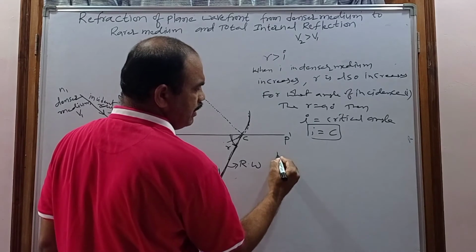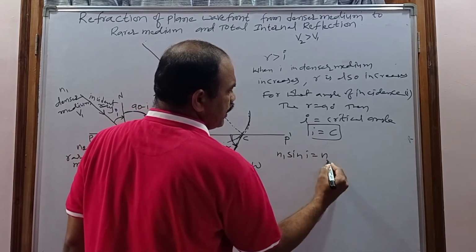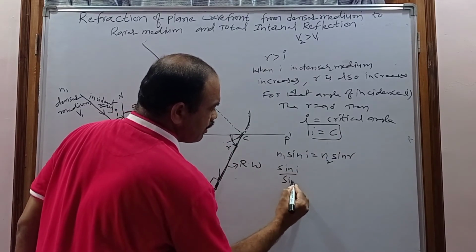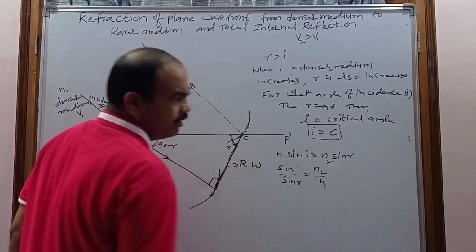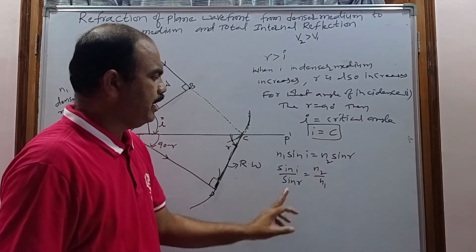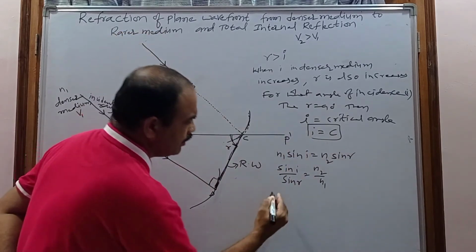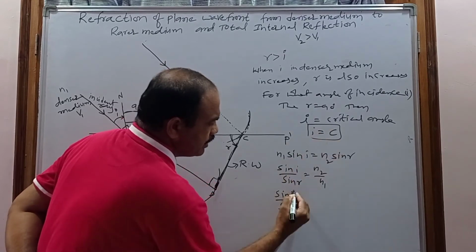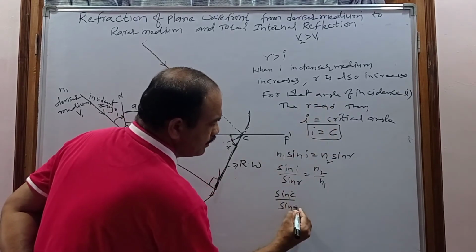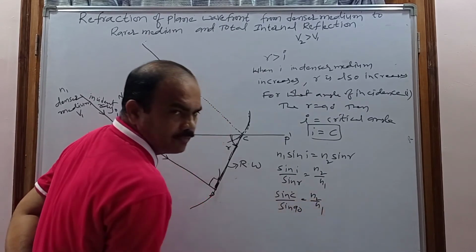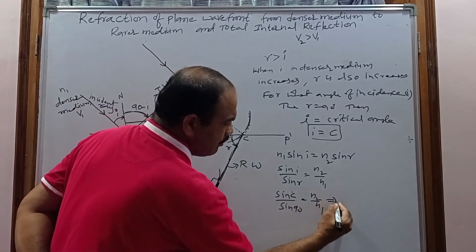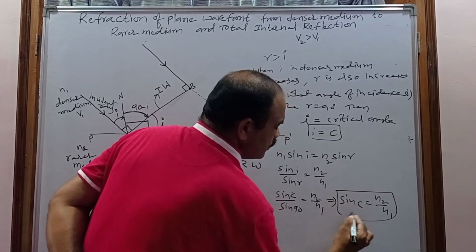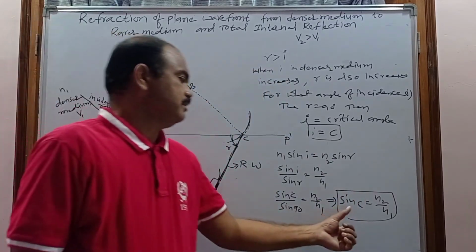So according to Snell's law, what is Snell's law? n1 sin i equals n2 sin r, or it can be taken as sin i by sin r equals n2 by n1. But what is i here? i is nothing but C, and r becomes 90. So sin C by sin 90 equals n2 by n1. And sin C by sin 90 is nothing but sin C by 1, so sin C equals n2 by n1. So this is the formula for the critical angle.